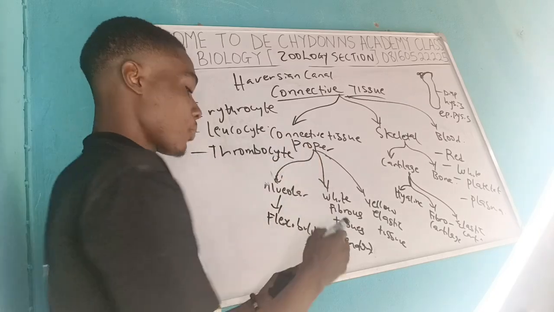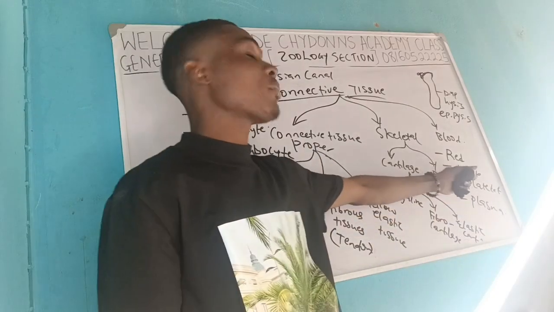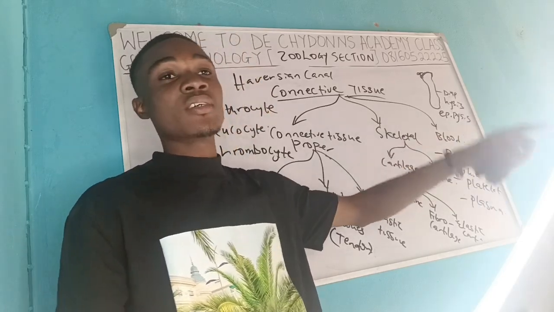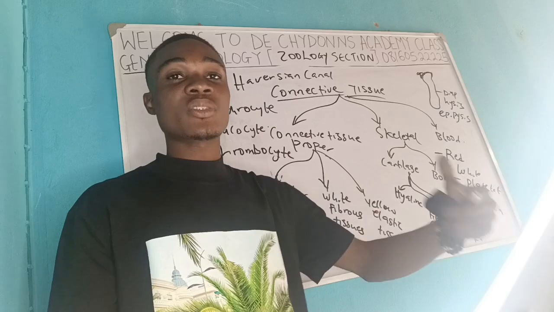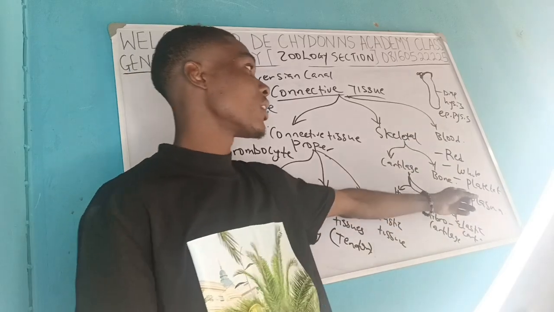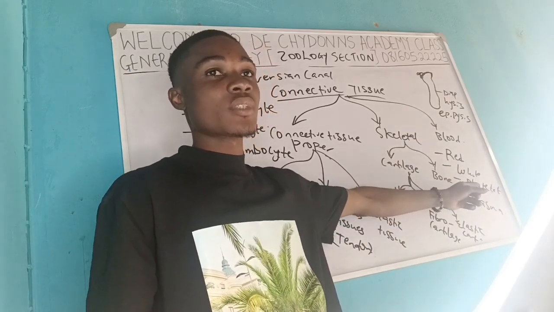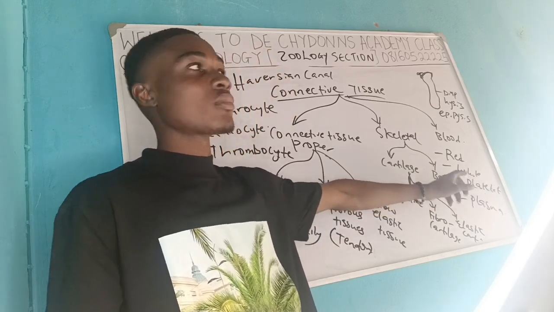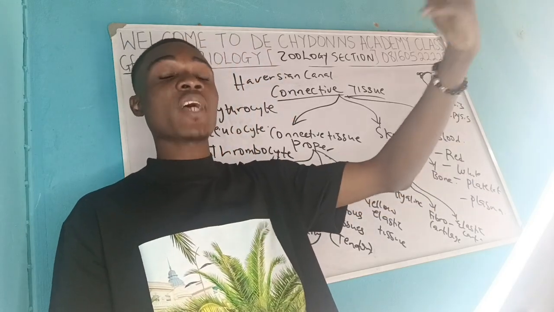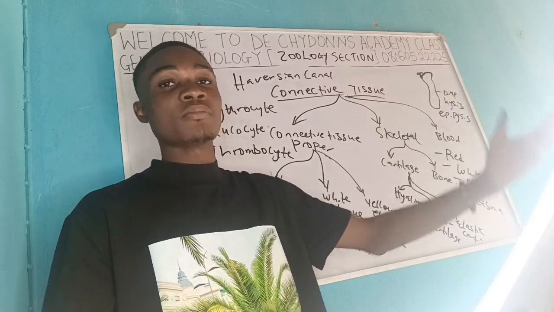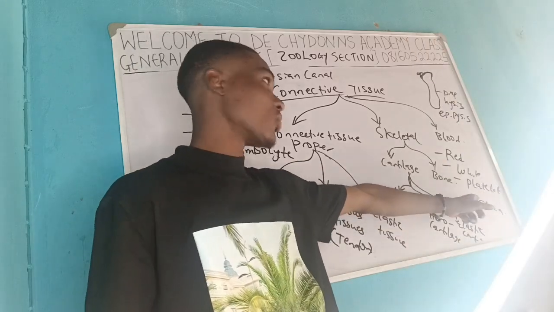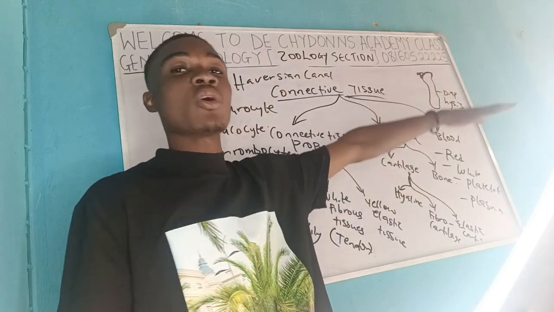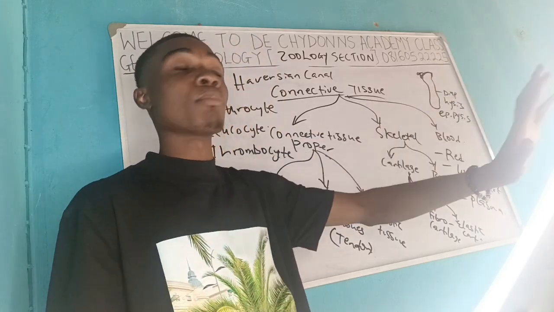The thrombocytes or platelets. Okay, so the white blood cell helps to fight diseases, like we know. It helps to fight all the debris and the bacteria that try to invade the blood system, while the platelets help in clotting. When they are exposed to air, with the help of calcium, they produce fibrin, which is a mesh that causes coagulation. So when they are exposed to air, they are transformed into all those meshes that help in blood clotting.